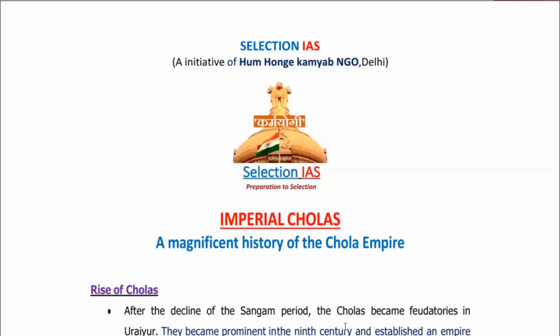So my suggestion would be that you do not skip any part completely. At least you should have some threshold points, so that if any question comes, you are able to solve at least half of it. Here also we are going to cover the important topics first, and then the less important topics. So we are beginning with the Imperial Cholas, the history of the Chola Empire.